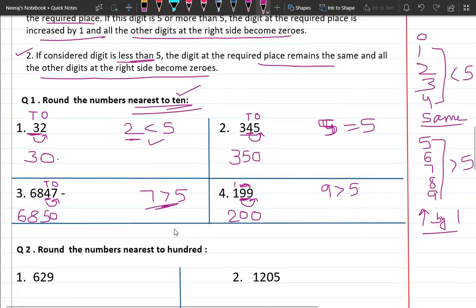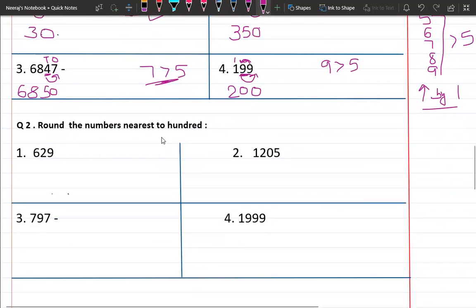Let's start with the next question. Round the numbers to the nearest 100. The steps are the same which we have done above, we just change the place. In the first question we rounded the tens place digit, here we are rounding the hundreds place digit. So this is ones, tens, hundreds. Here I am underlining only the hundreds place because I am rounding the hundreds place. So you have to look at the digit next to the hundreds place.